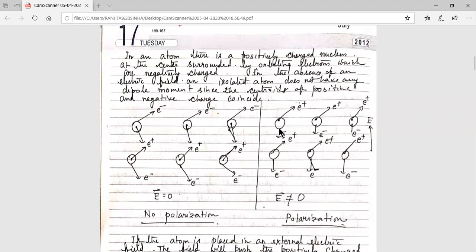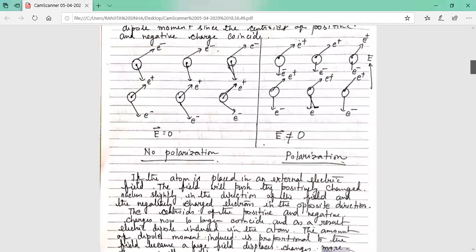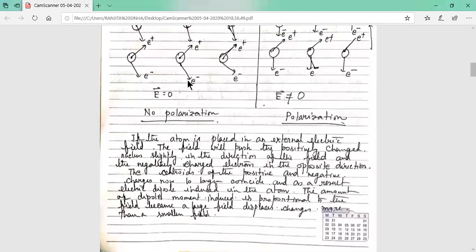Initially the centroid of positive and negative charge was coinciding, so the net dipole moment of an atom in zero electric field is zero. Now dipole moment is created because the nucleus is shifted in the field direction and the electrons are shifted opposite to the field direction, and this shift causes the dipole moment, mu equal to q into d. So if the electric field is zero, there is no polarization, but if E is not equal to zero, then there is polarization.